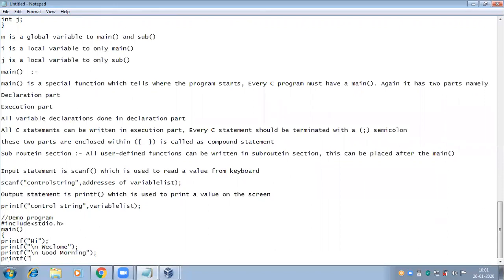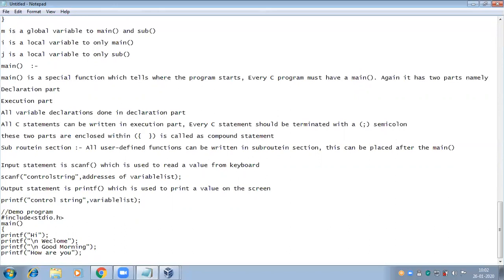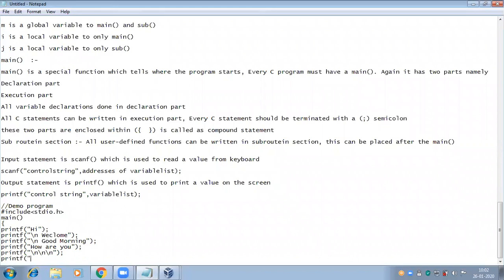So if I'm not using the line sequence \n, then the cursor is waiting at the end of the string only. Here I'm giving three line sequences. After a three line gap, here I want to print something. Like this.